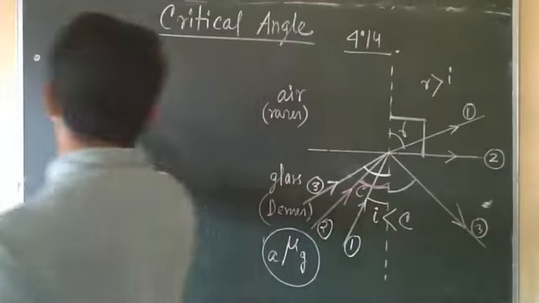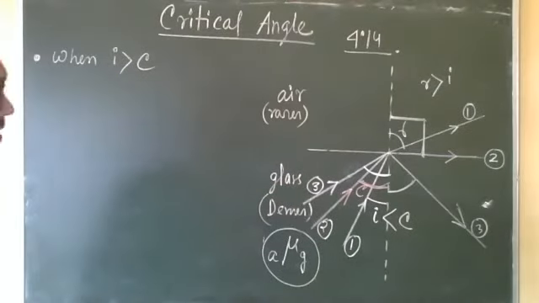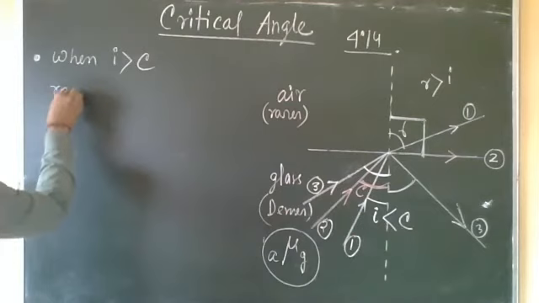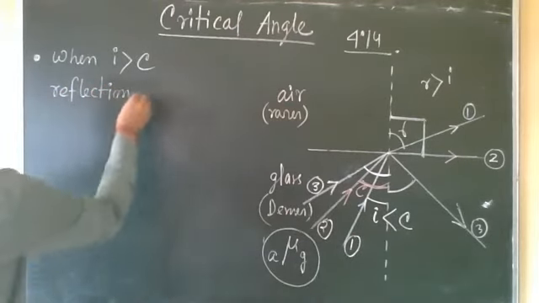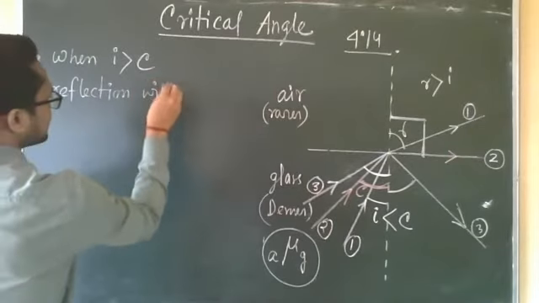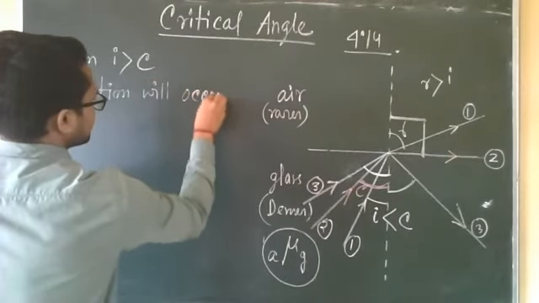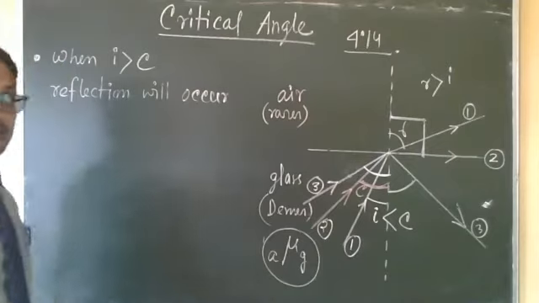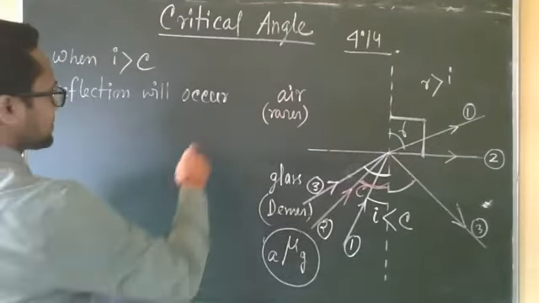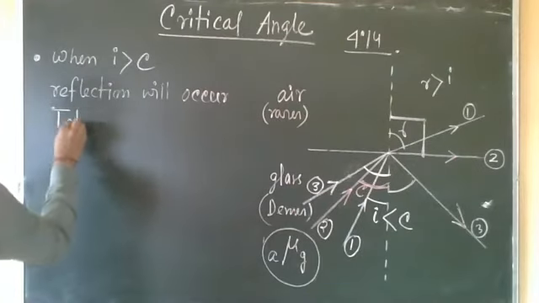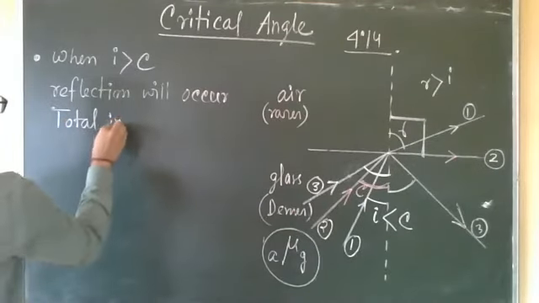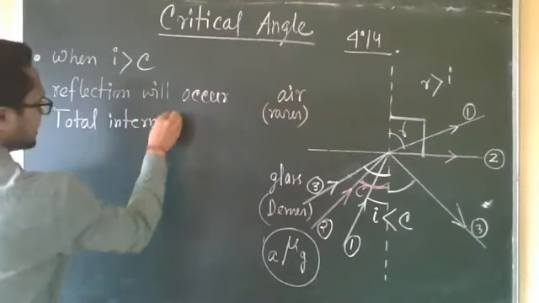So when the angle of incidence is greater than the critical angle, then reflection will occur, not refraction. No refraction will occur. Reflection will occur, and it has a particular name. It is known as total internal reflection. That we will see in the next class.